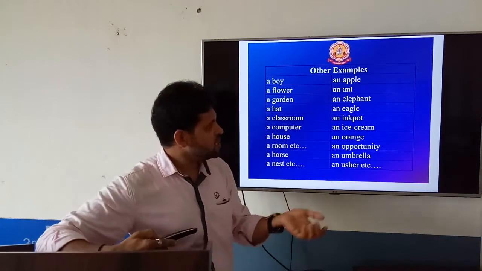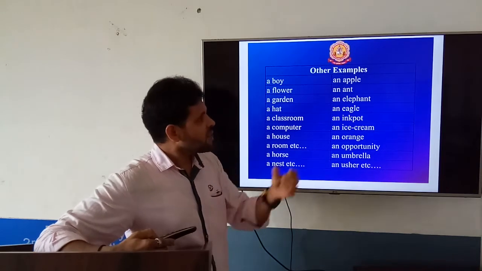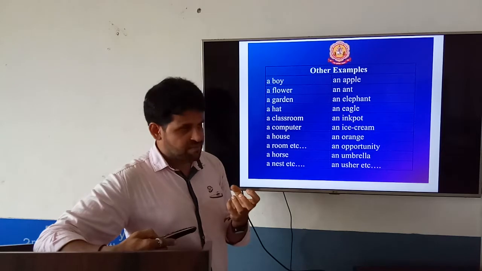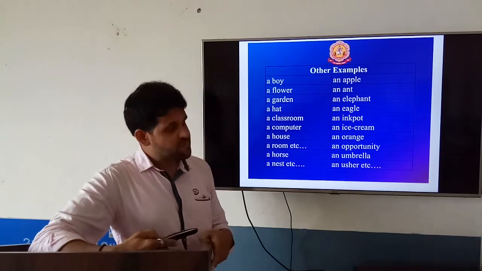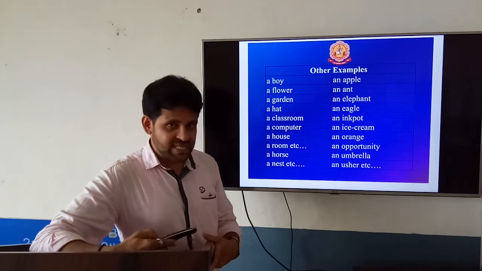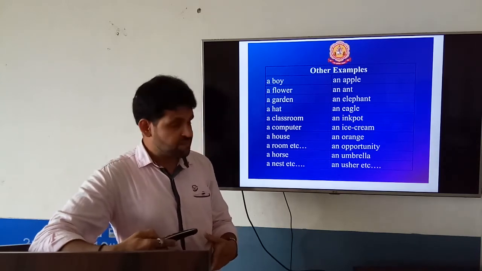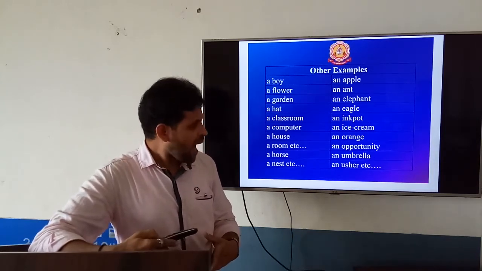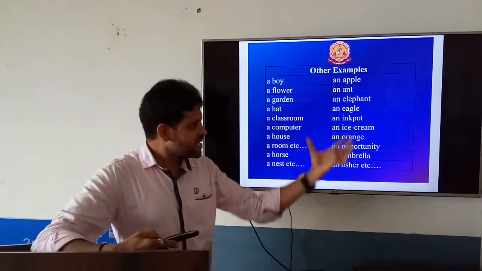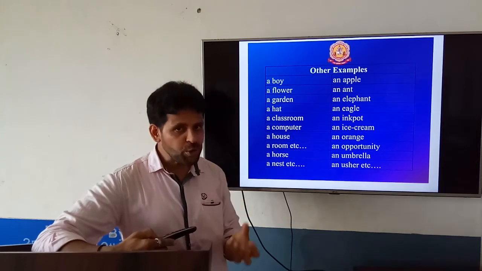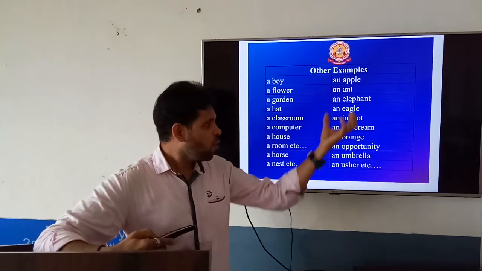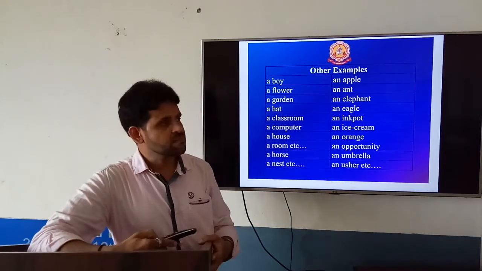Let us move on to vowel sounding words. An apple, an ant, an elephant, an eagle, an ink pot, an ice cream, an orange, an opportunity, an umbrella, an usual, etc. So these examples help us understand how to use the article an before vowel sounding words.